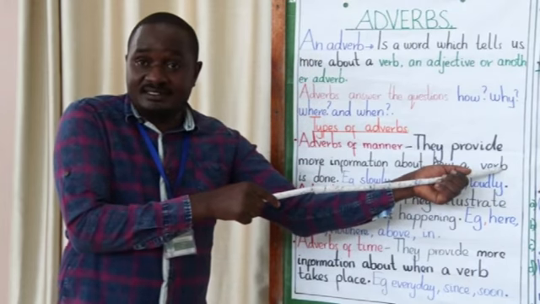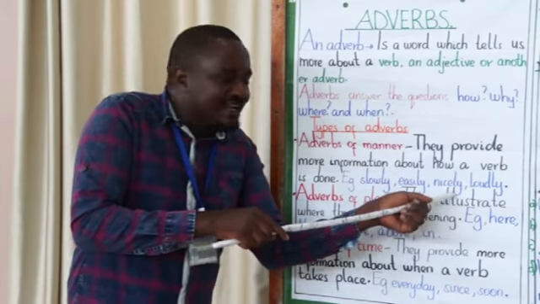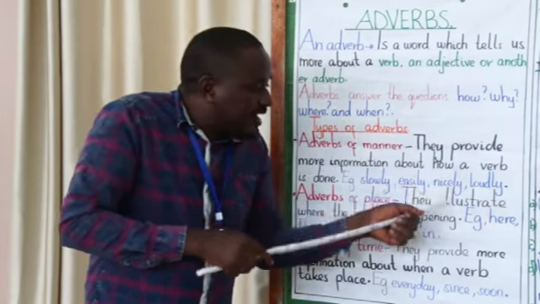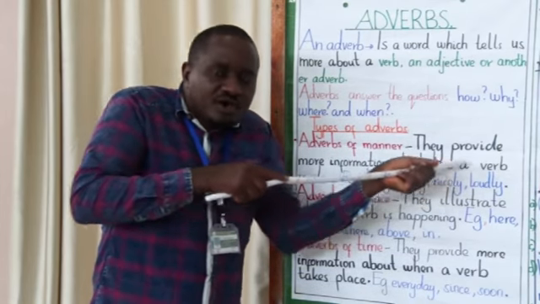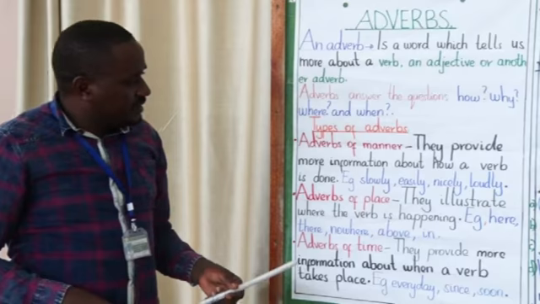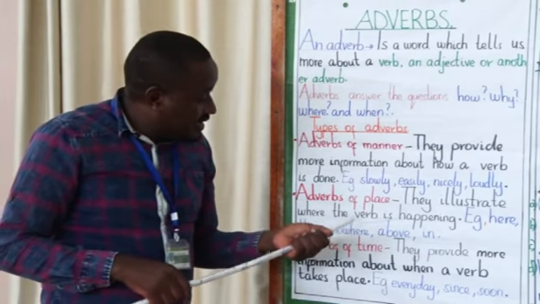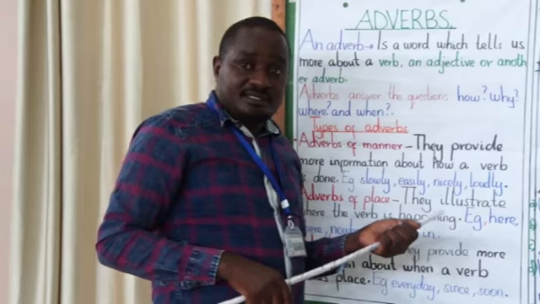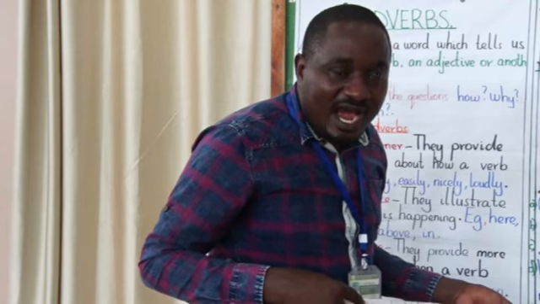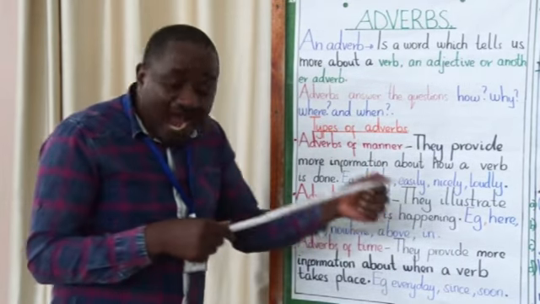They modify verbs. The verb in that sentence is sings. How does Monica sing? Nicely. So the word nicely is an adverb providing more information about how the verb is done. Now we can say another sentence. My grandfather walked slowly with his stick. How was he walking? Slowly. So the adverb answers the question how.